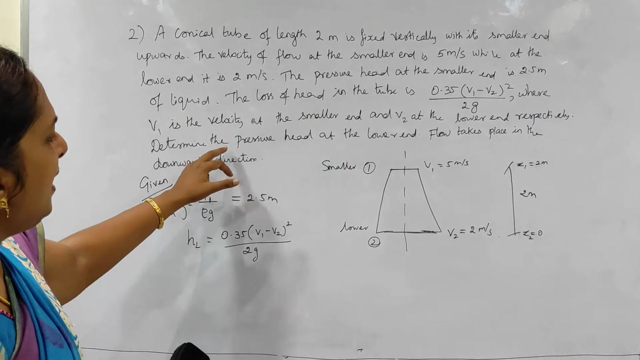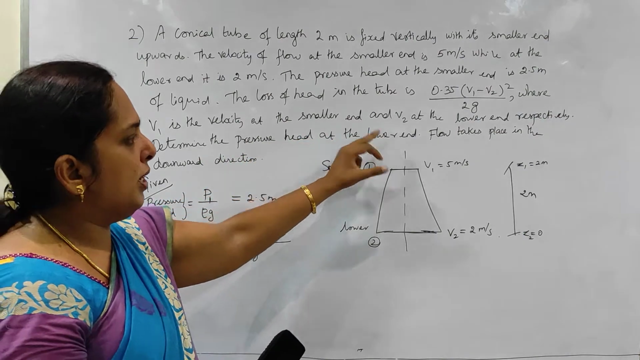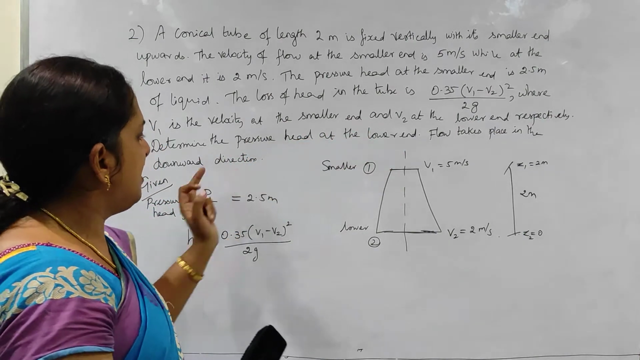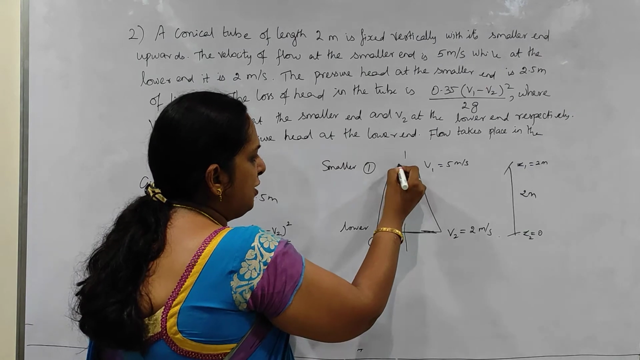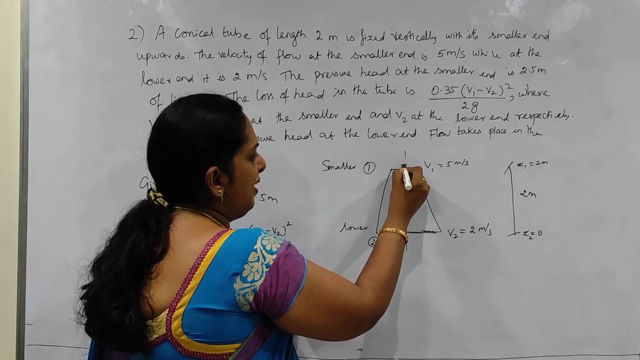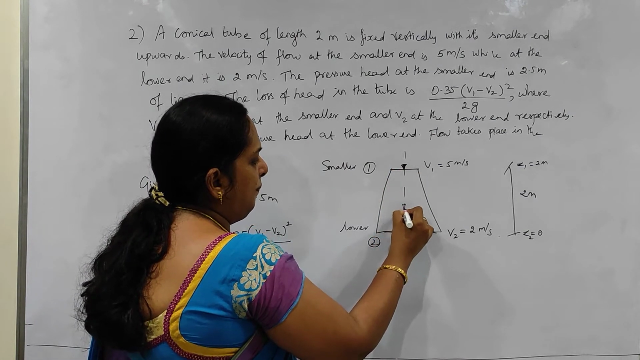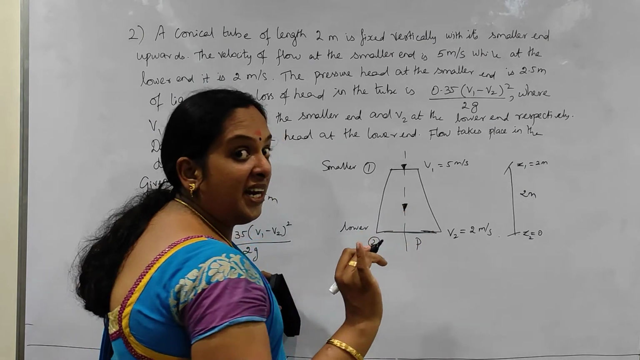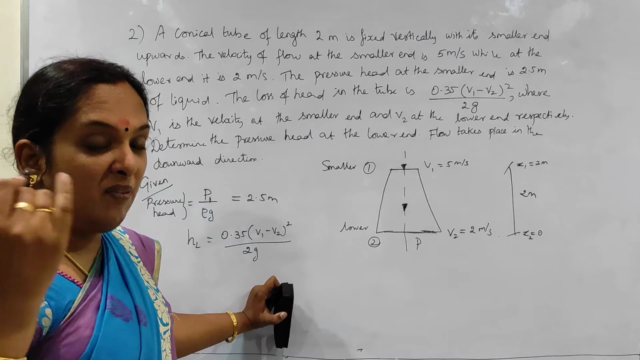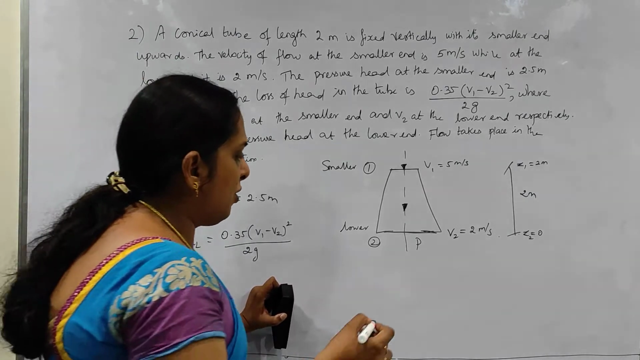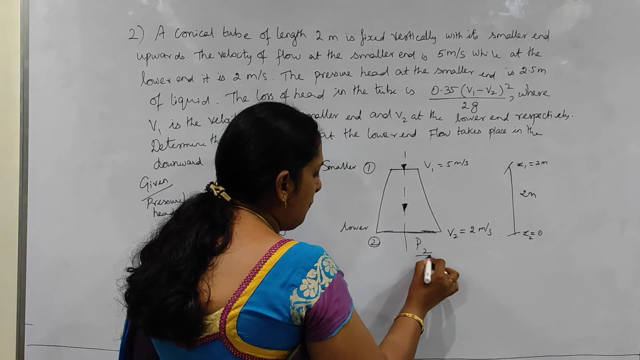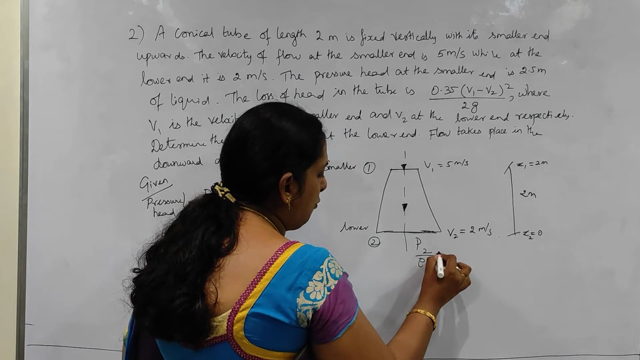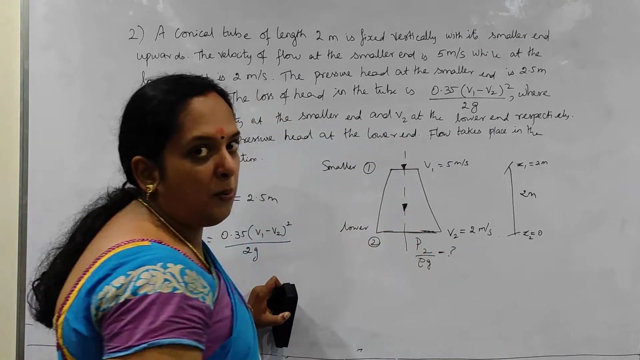Determine the pressure head at the lower end. Flow takes place in the downward direction. So how is the flow taking place? It is moving in the downward direction. And they ask you to find out what is the pressure head, not pressure. In the previous problems we were seeing only the pressures. Okay, now they asked you the pressure head. Pressure head is P2 by rho G. That is what is asked in your problem.